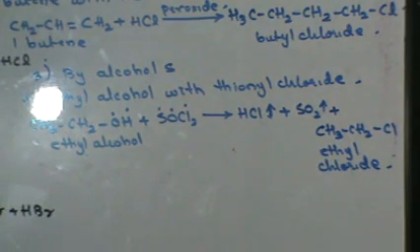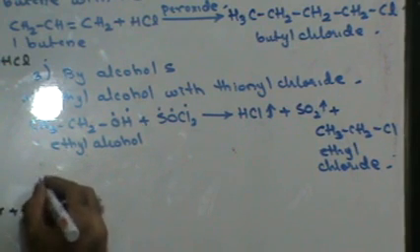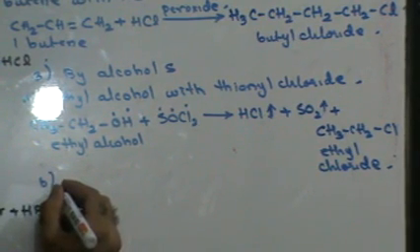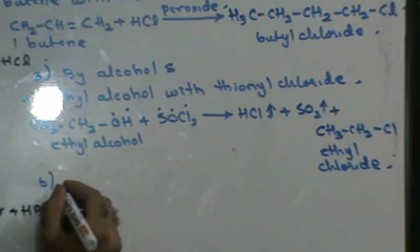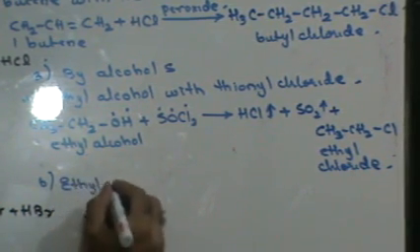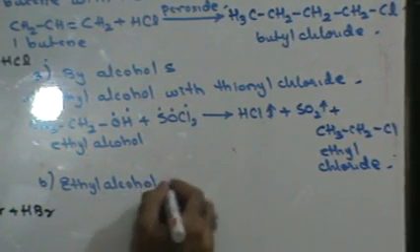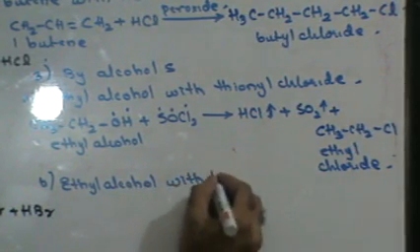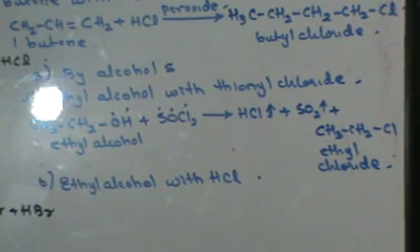Let's see another reaction of a similar kind. What happens when ethyl alcohol reacts with hydrochloric acid? Ethyl alcohol, CH3CH2OH, with HCl, hydrochloric acid.